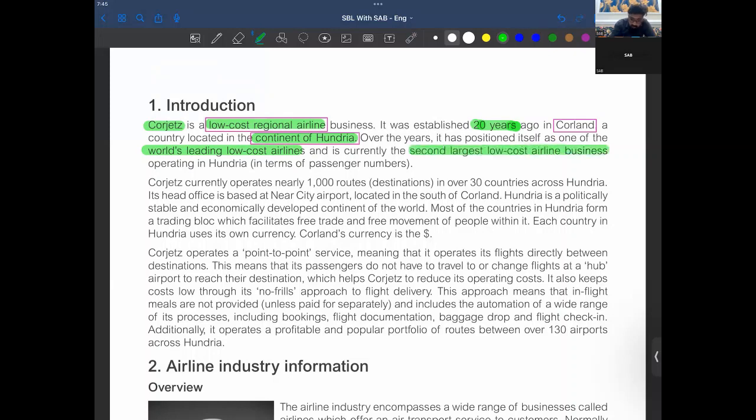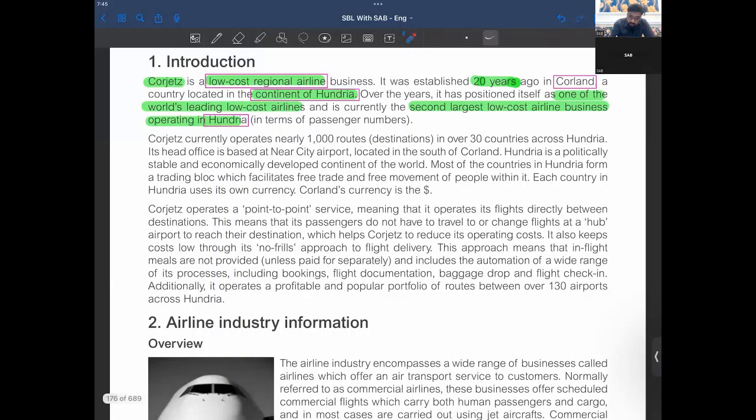So that means in this particular continent, they have many other airlines, right? You are one of the world's leading low-cost airlines, and second largest in Hungary. So that means you have a bigger competitor than you, right?